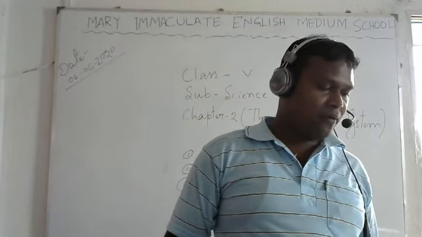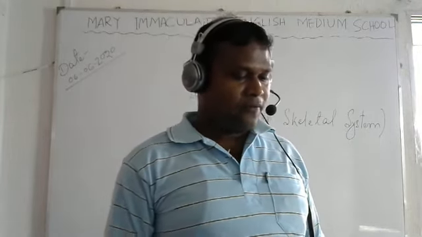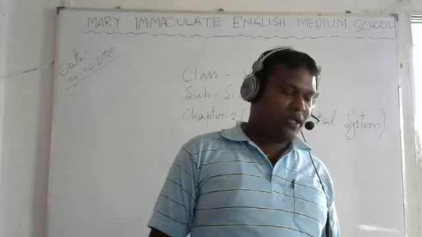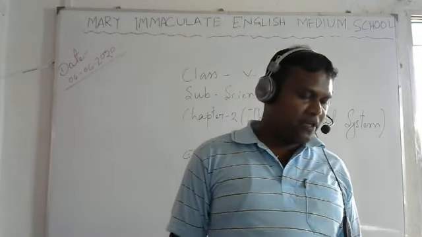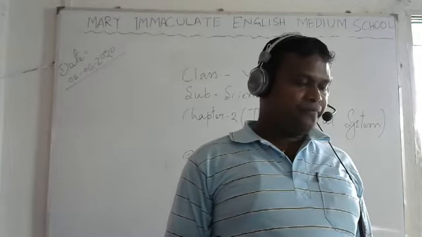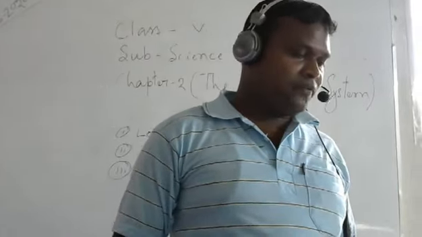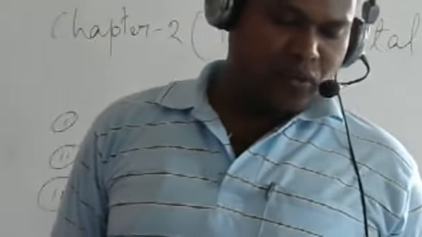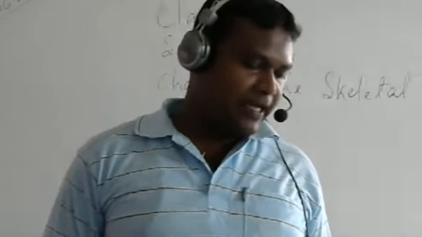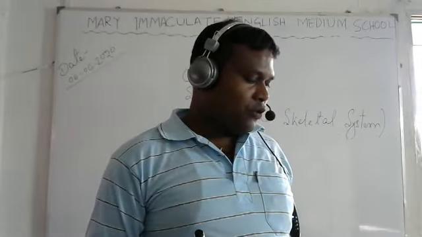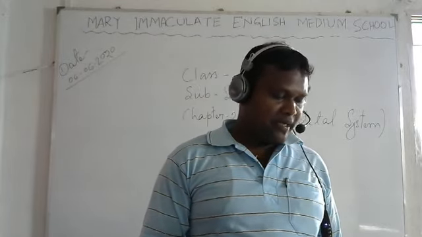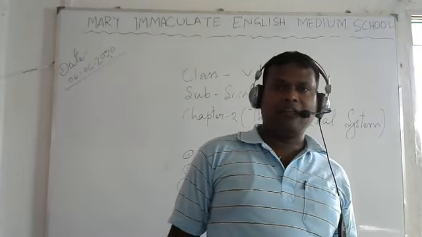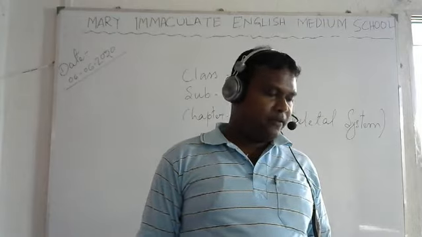I'll give an example of each. Ball and socket joint. Where will we find the ball and socket joint? We find it in the shoulder and hip joints. Now hinge joint, where will we find it? Hinge joints we find in our knees, elbows, fingers and toes. Now gliding joints. Gliding joints, the twist and turn easy joints, are found in the wrist and the ankle, the ankle in our leg, the wrist in our hand.